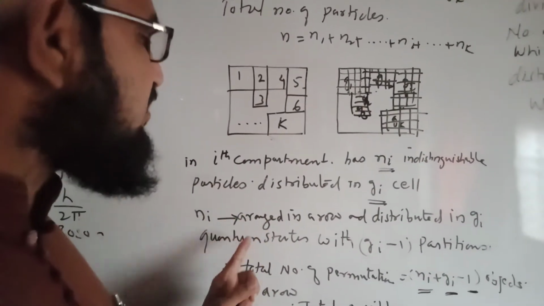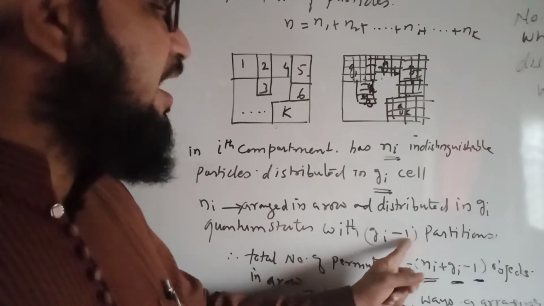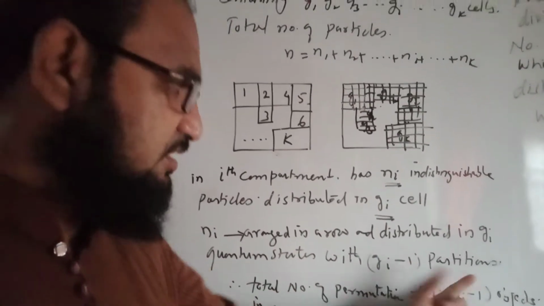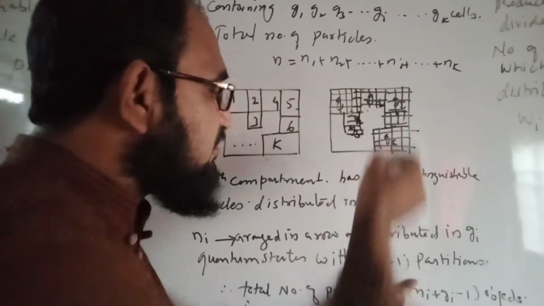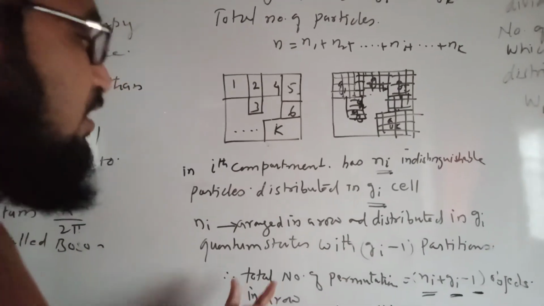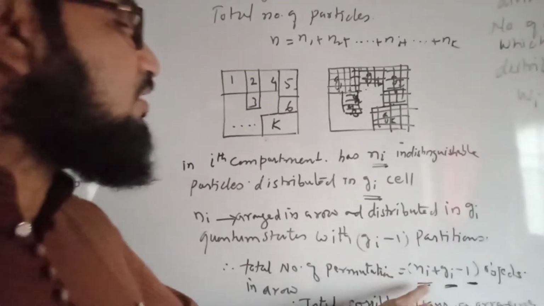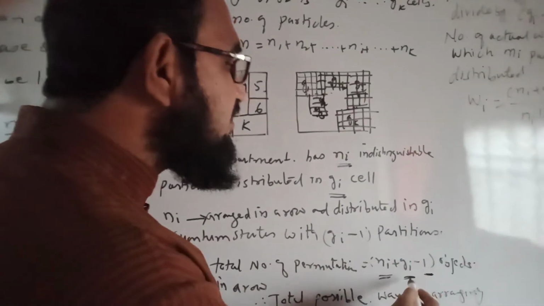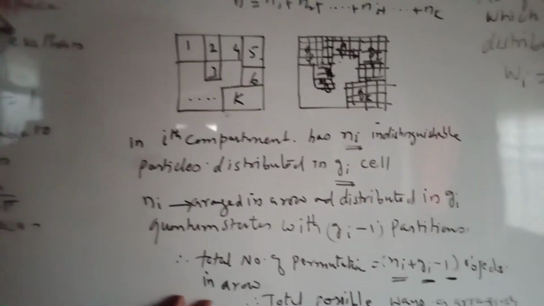Therefore, according to this quantum statistics, with Gi minus 1 partitions, the total number of permutations will be Ni plus Gi minus 1 objects in a single row.